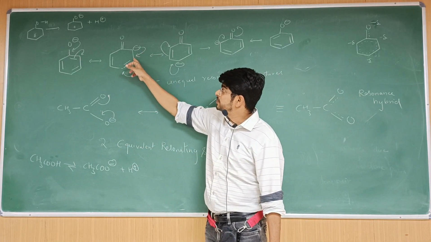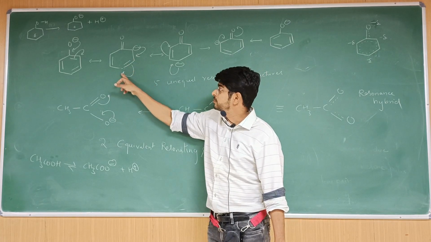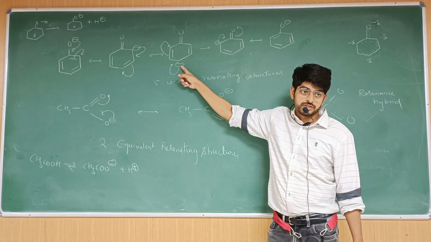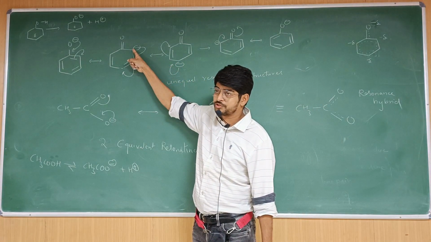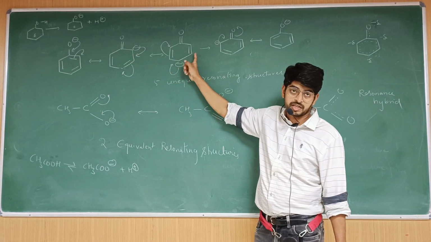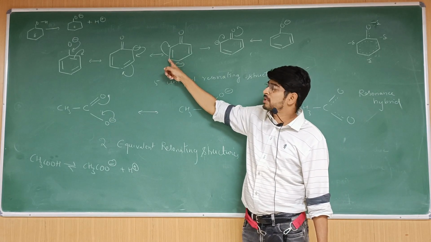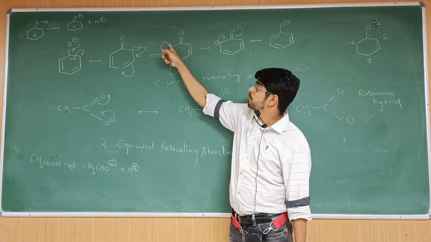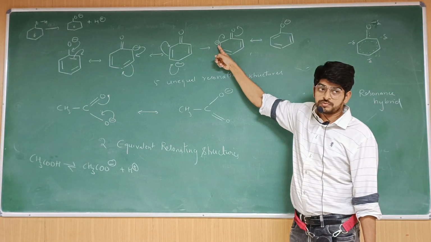This shifts here. As a result, this carbon no longer can form one more bond, so this shifts here, and there is a negative charge here. So the carbanion, the negative charge, is either formed at the ortho position or now at the para position, but it is never formed at the meta position. Observe that. This negative charge shifts here. This carbon can no longer hold the bond, so this double bond shifts here, giving a negative charge here. So now again it is back at the ortho position.